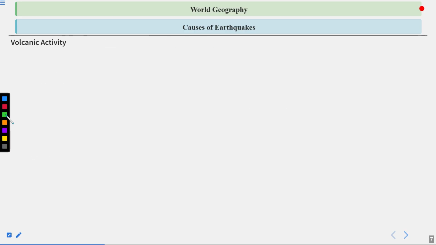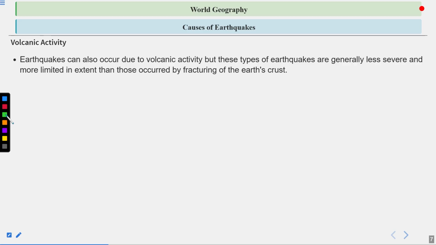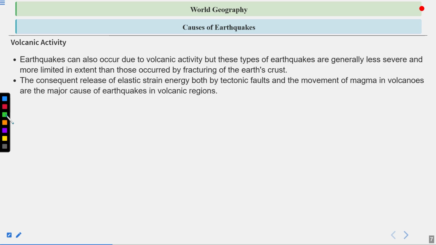Now let's discuss volcanic activity. Earthquakes can also occur due to volcanic activity, but these types of earthquakes are generally less severe and more limited in extent than those caused by fracturing of the Earth's crust. The consequent release of elastic strain energy, both by tectonic plates and the movement of magma in the volcanoes, is the major cause of earthquakes in volcanic regions. Many times when volcanoes erupt beneath the sea surface, a devastating earthquake occurs, but the most severe earthquakes generally occur only because of tectonic activity.